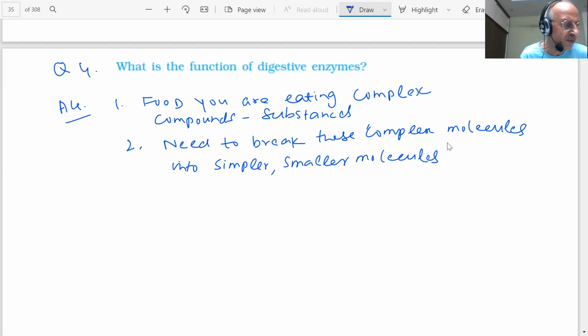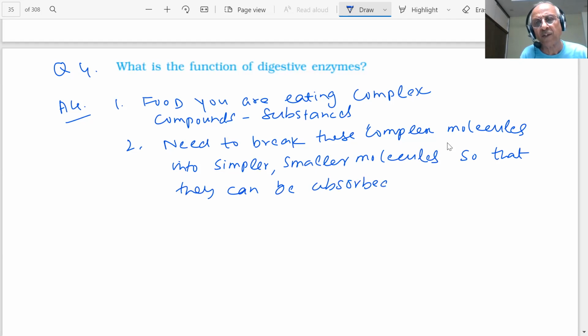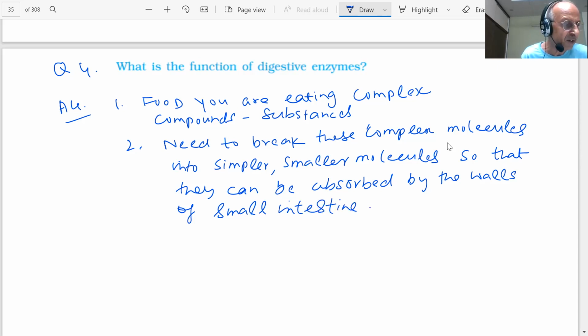These are sugar molecules, student. ठीक है, into molecules so that they can be absorbed. Where they are absorbed, students? They can be absorbed by the walls of the small intestine.